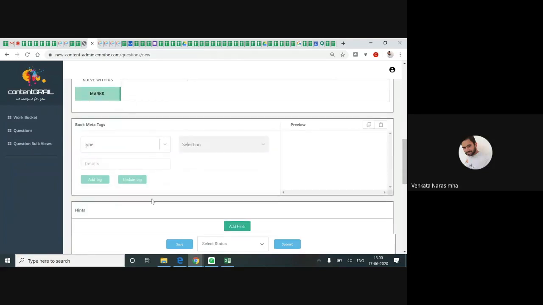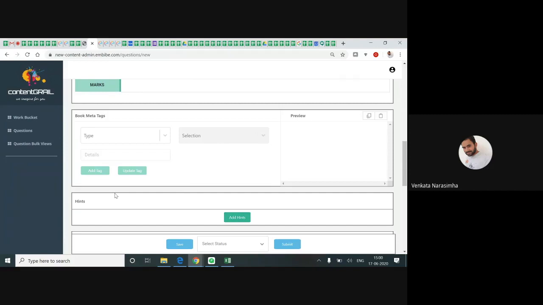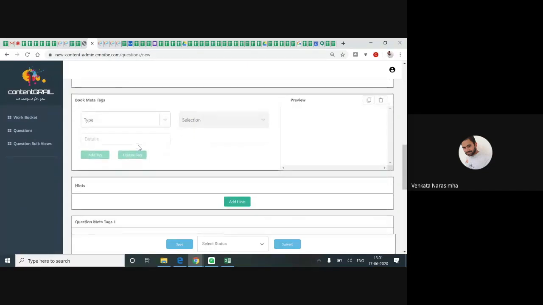I'm going to book meta tags. Most probably we are leaving book meta tags, generally because we are encountering mistakes. But if you do it, you'll get some extra income with this. Book meta tags is also easy, I'll tell you. Book meta tags is the whole detail, all the book details will be included in this.